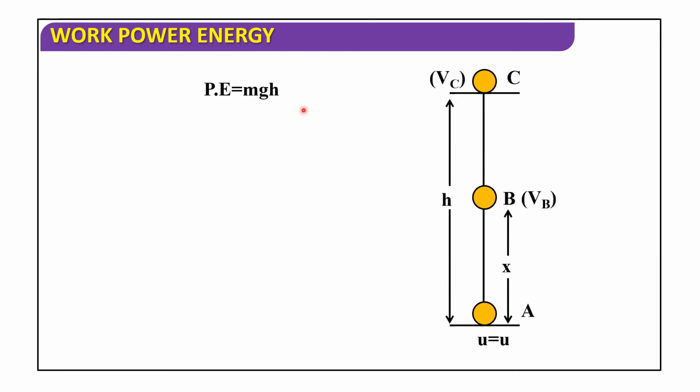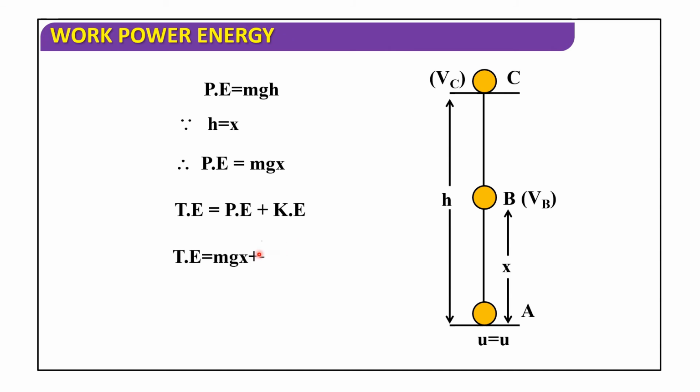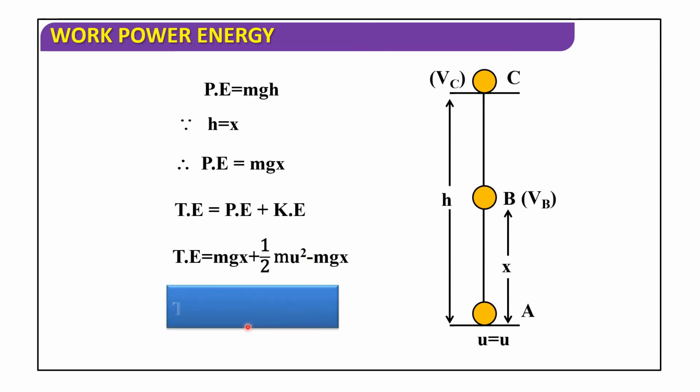Potential energy is equal to mgh. Since here h is equal to x, potential energy is equal to mgx. Now total energy is equal to potential energy plus kinetic energy. That is mgx plus half m u square minus mgx. mgx gets cancelled. So total energy in the case of a vertically projected body at point B is equal to half m u square. Consider this as equation number 2.